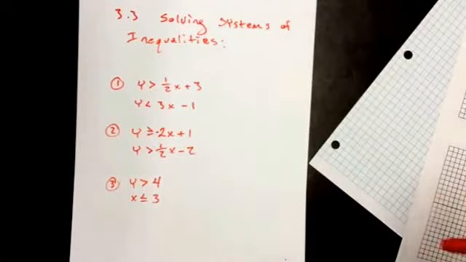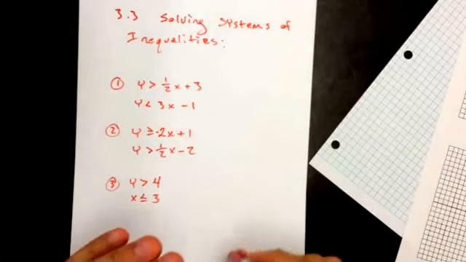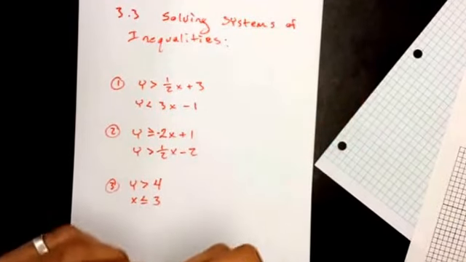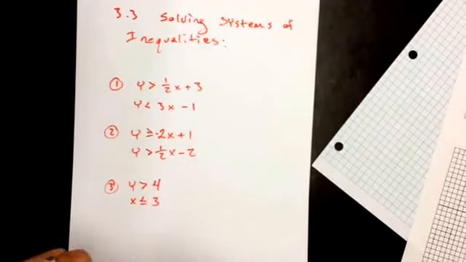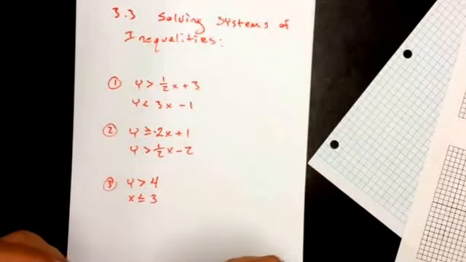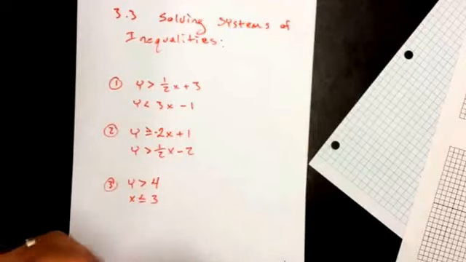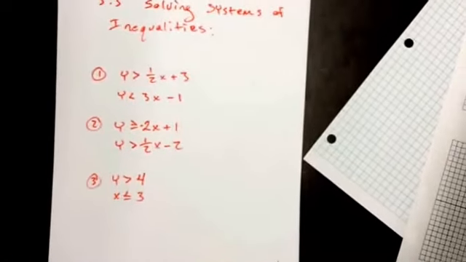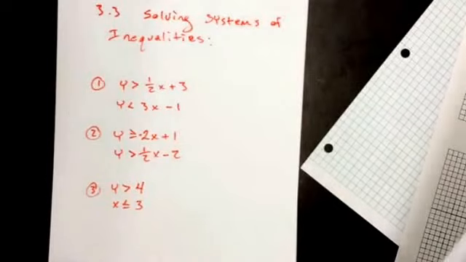All right, today we're going to do solving systems of inequalities. With systems of inequalities, I put them all in slope-intercept form. You're going to want to get them in slope-intercept form first if they're not in that form already. With systems of inequalities, just like graphing inequalities, you have to graph them in order to solve them. You can't solve them any other way.